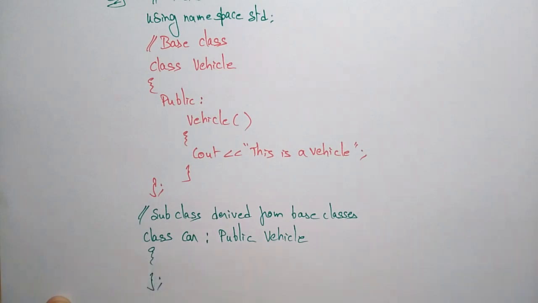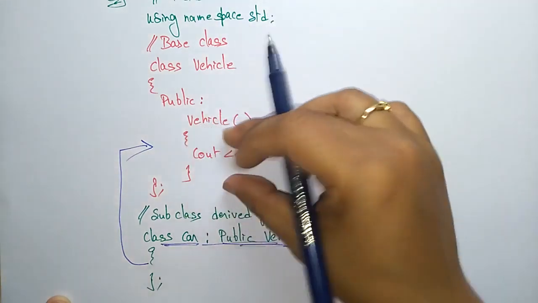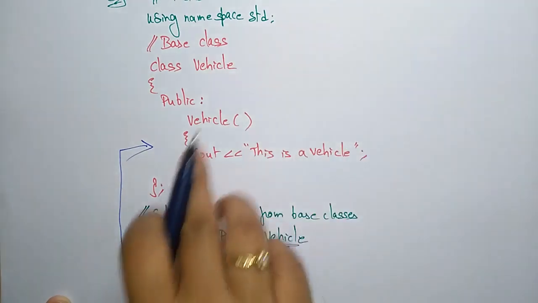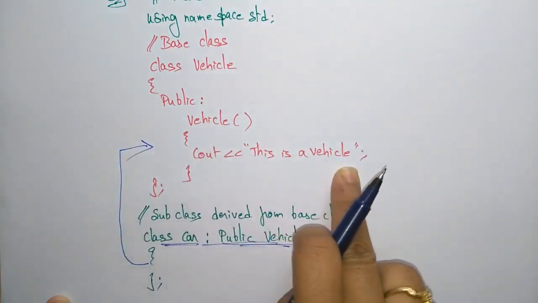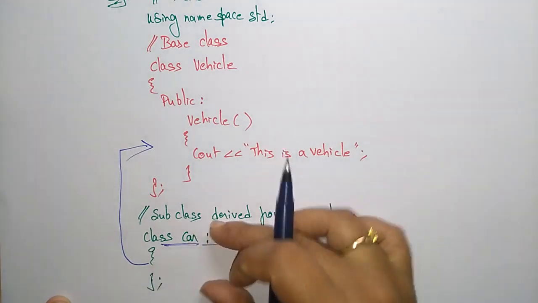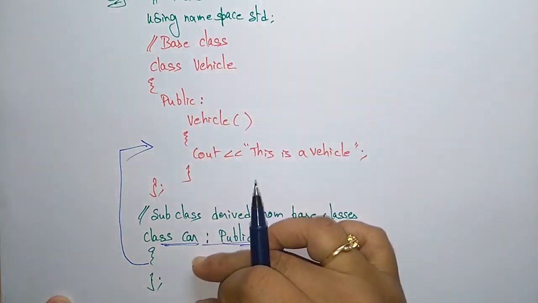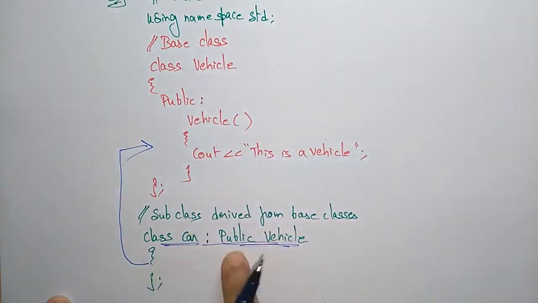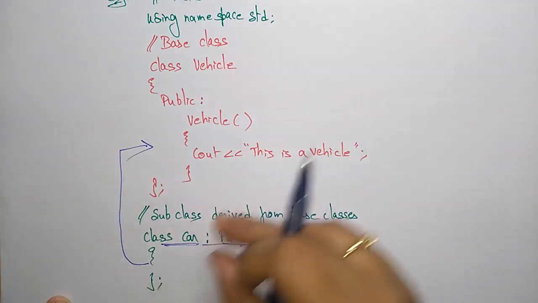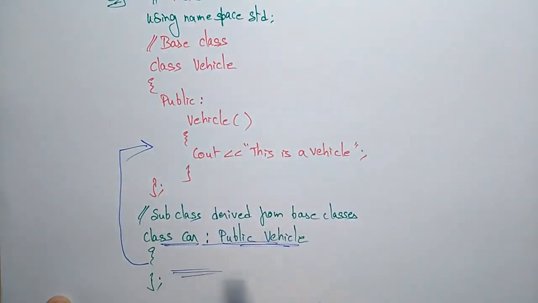Whenever I write class car public vehicle, it inherits the properties of the base class. In the vehicle the message is this is a vehicle. So that complete code is transferred here, and whatever is there in the base class is inherited here.